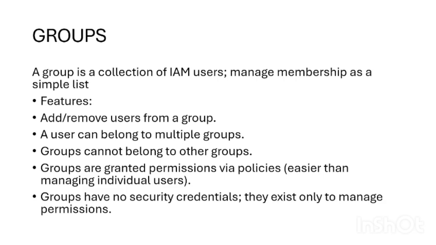Groups. A group is a collection of IAM users, with membership managed as a simple list. Groups simplify permission management. Instead of assigning permissions individually, we assign permissions to the group. The key points about groups are that users can be added or removed easily, and a user can belong to multiple groups. Groups cannot contain other groups. Groups do not have login credentials. For example, the admin group has full access, the developer group has limited access, and the tester group has only read-only access. Groups improve efficiency and reduce management complexity.